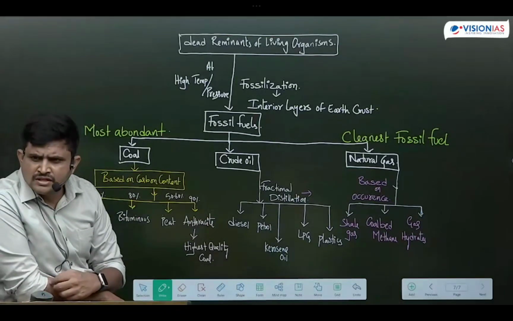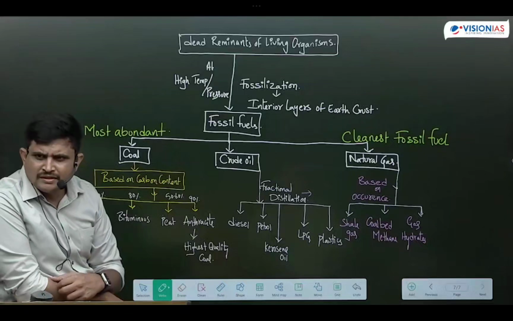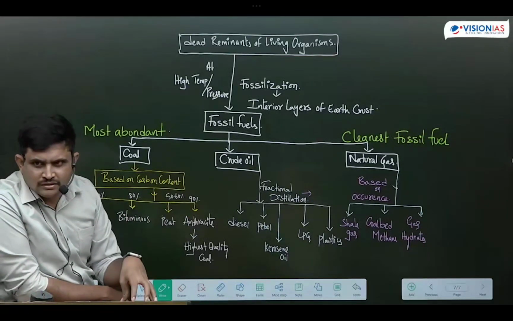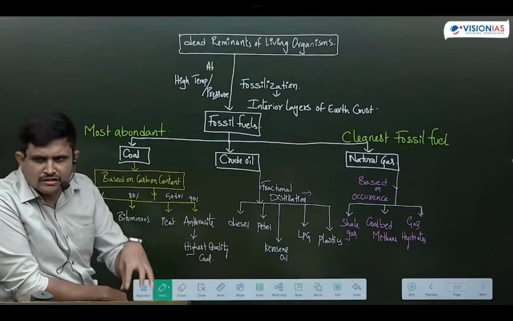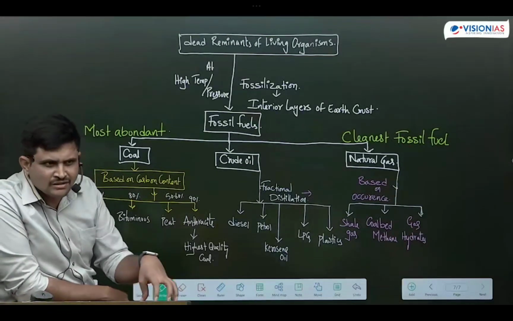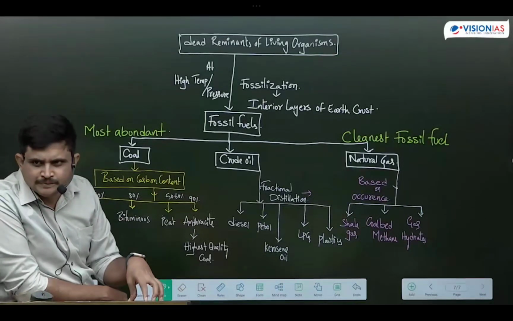What is shale oil? Shale gas is there. Shale oil means nothing but crude oil only. There is a rock called shale rock. Shale is one type of sedimentary rock. Shale rocks are always the richest source of crude oil as well as gas. If it is a gas, we call it shale gas. If it is an oil, shale oil. That is nothing but crude oil. Got it, friends?